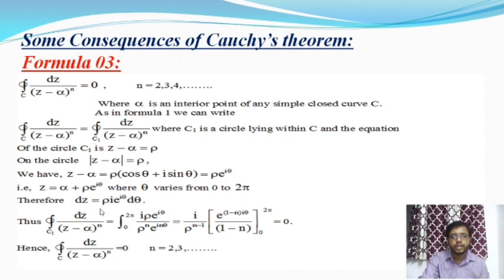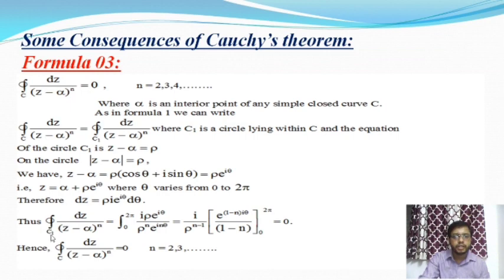So dz is equal to rho times i times e to the power i theta into d theta. Therefore, integration over C1, I will take this one, not this one. Here C is the closed curve, but we don't know whether this curve is a circle or an ellipse.